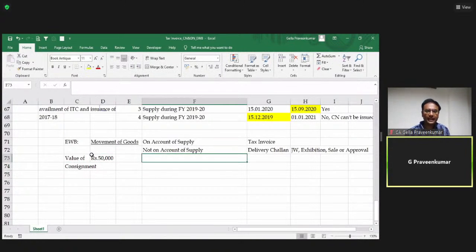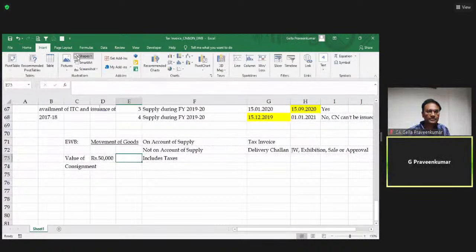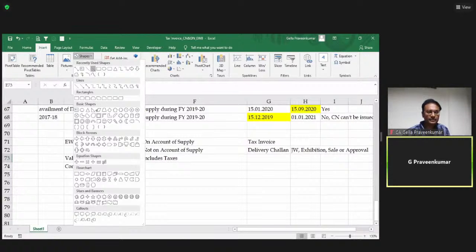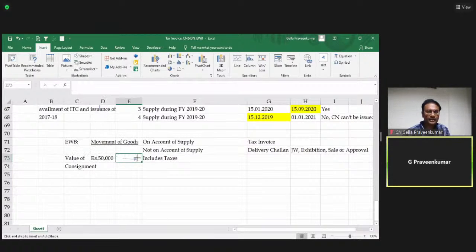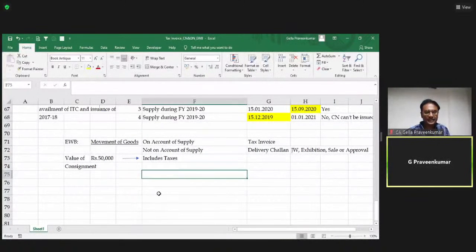For computing this value, they say the value of consignment includes taxes. This 50,000 includes taxes. My computation of 50,000 always includes taxes.